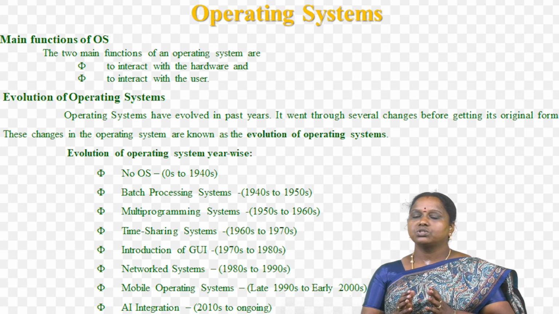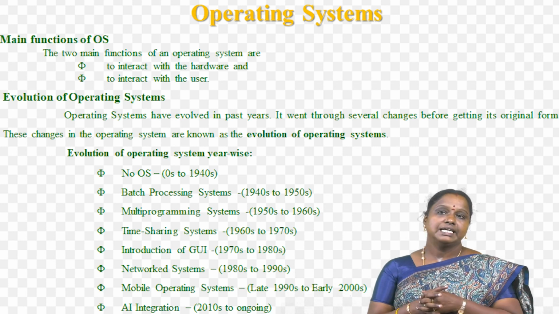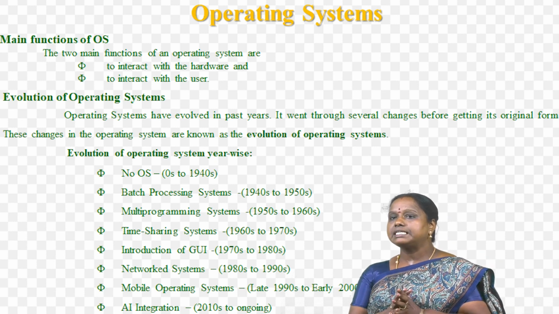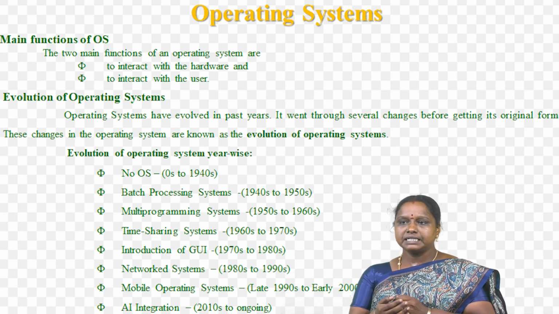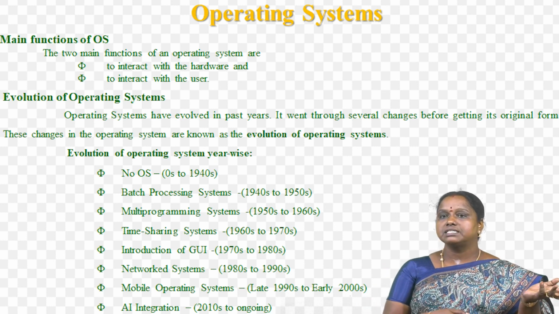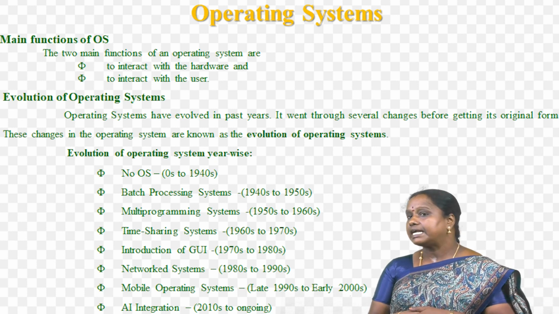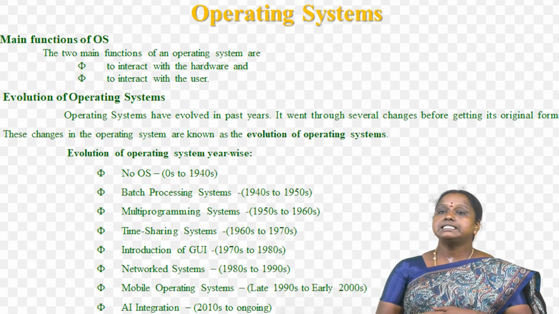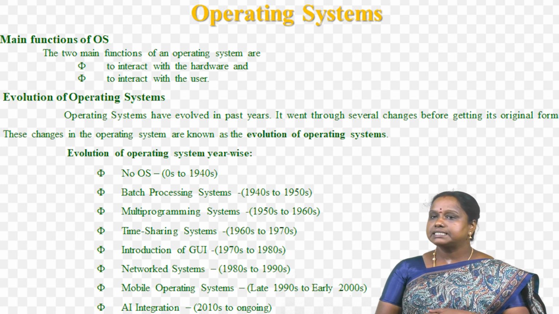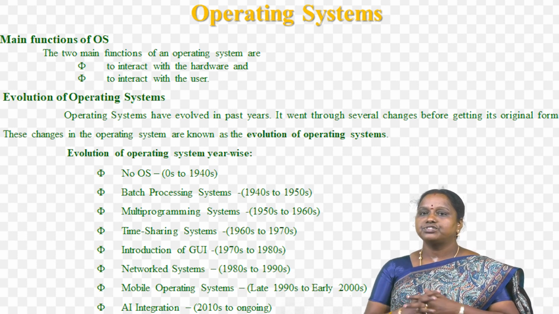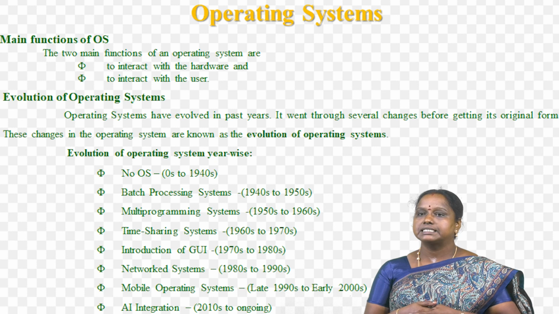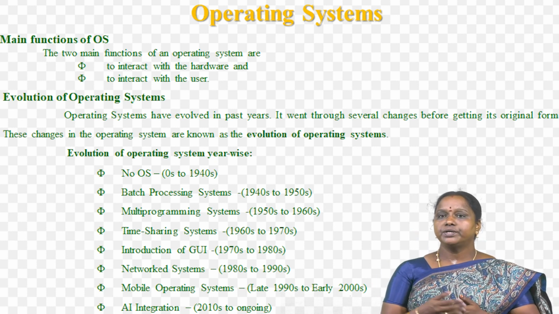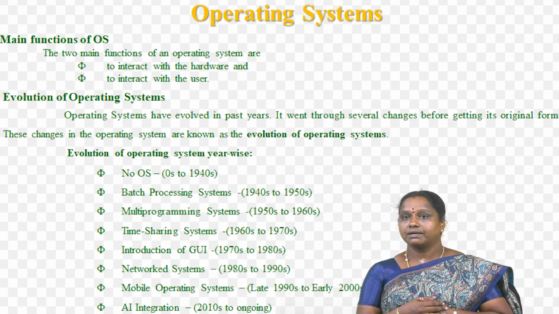The next period is the 2010s to ongoing. It's the AI integration period. With the growth of time, artificial intelligence came into the picture. Operating systems integrate features of AI technology like Siri, Google Assistant and Alexa, and became more powerful and efficient in many ways. These AI features create entirely new capabilities like voice commands, predictive text and personalized recommendations. And now we use embedded operating systems also.